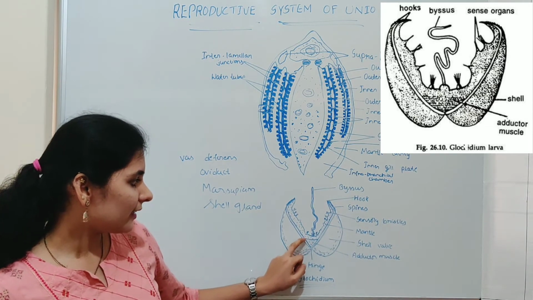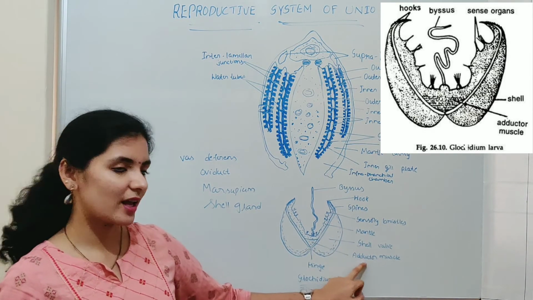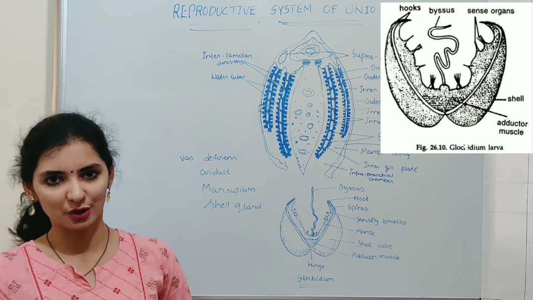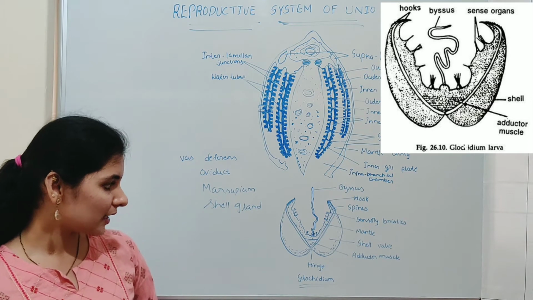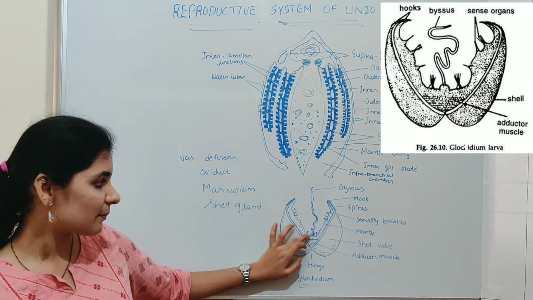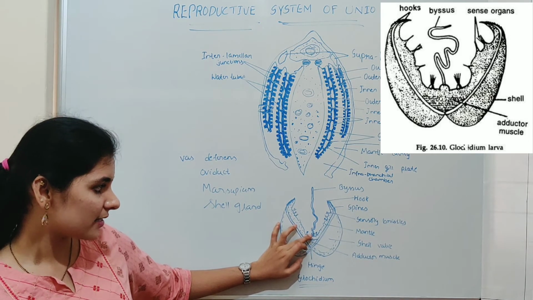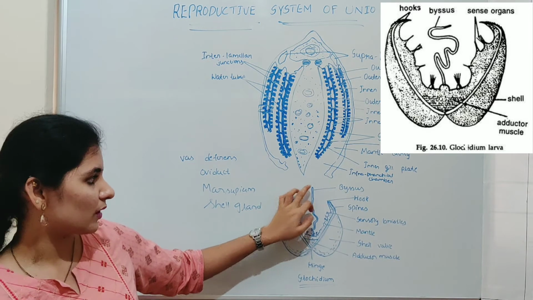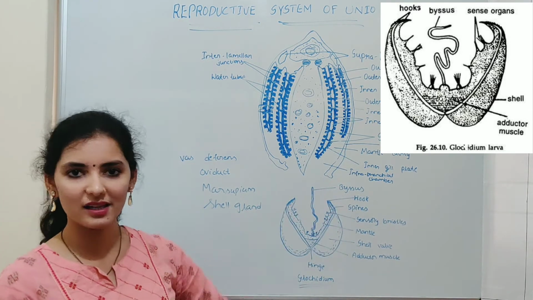Just below the mantle, there is a layer of muscle known as the adductor muscle. This adductor muscle helps in closure of the valve. Apart from that, this glochidium larva also has a specialized structure known as the byssus gland. From this byssus gland arises a long sticky thread-like structure known as the provisional byssus or byssus.